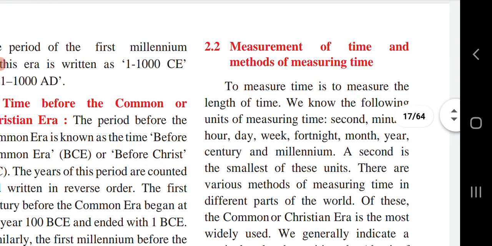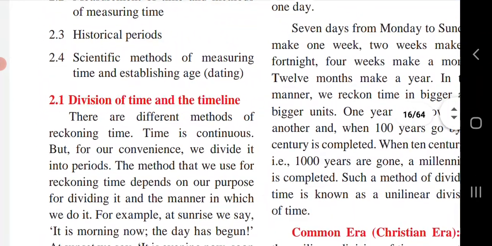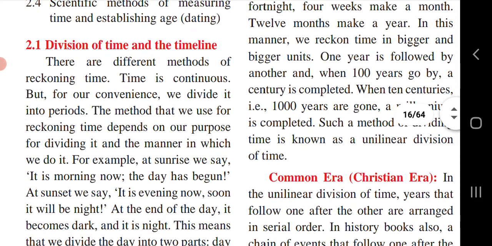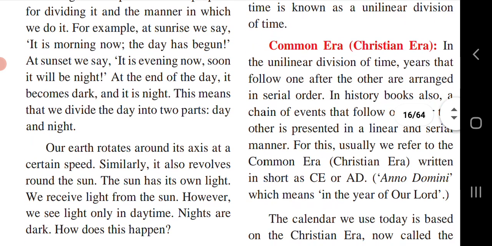The next part 2.2 we are going to discuss in the next period. Let's revise what we had studied today. Division of the time and the timeline we had seen. In that we had seen time is continuous, however we divide it into two periods for our convenience, that is day and night. The method that we use for reckoning time depends on our purpose for dividing and the manner of dividing. We divide 24 hours of a day into 12 hours of day and 12 hours of night.